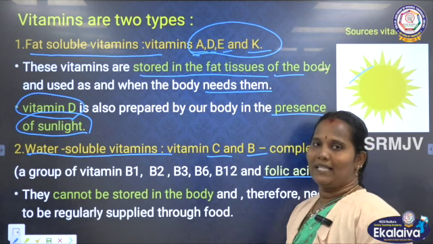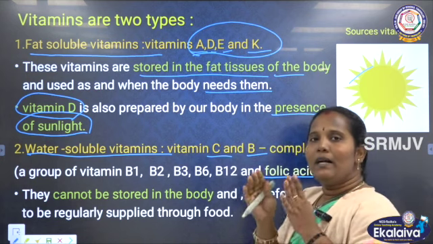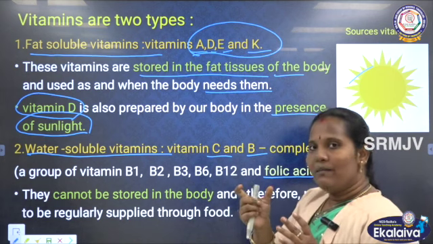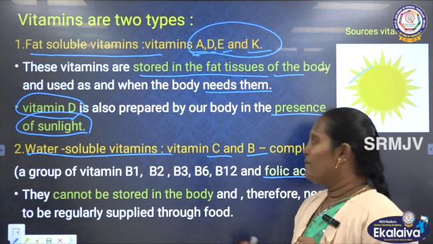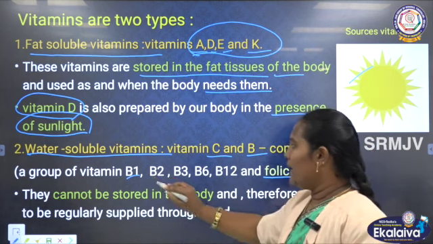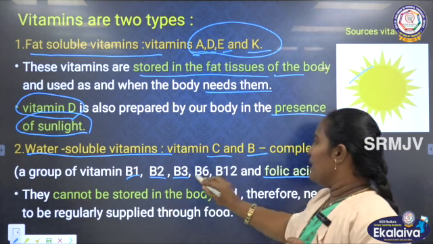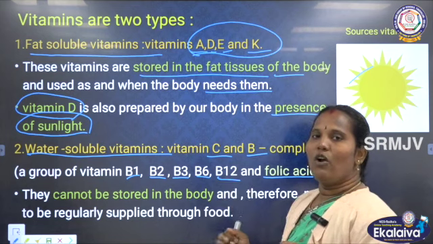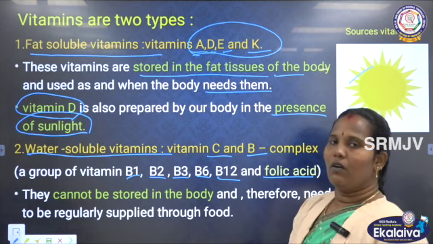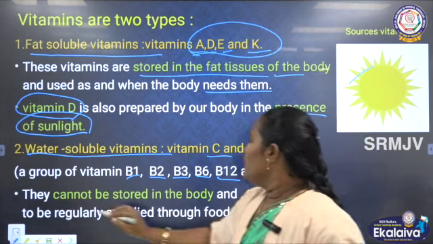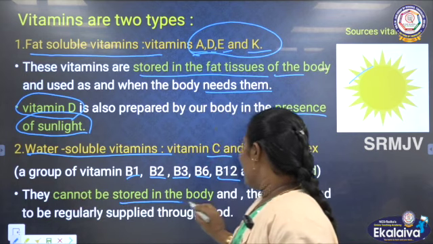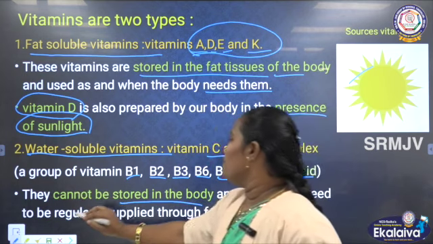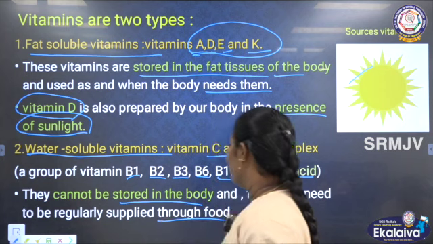What is B complex? B complex means a particular type of vitamins. For example, we can say B1, B2, B3, B6 as well as B12. These are all called B complex. Next, they cannot be stored in the body and therefore need to be regularly supplied through food.